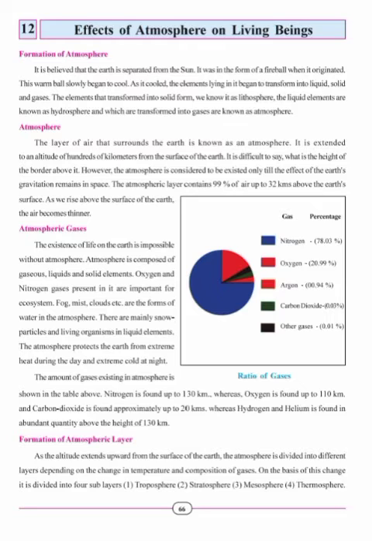Nitrogen is found up to 130 kilometers, whereas oxygen is found up to 110 kilometers, and carbon dioxide is found approximately up to 20 kilometers, whereas hydrogen and helium are found in abundant quantity above the height of 130 kilometers. Students, here the height of the gases in atmosphere is given.